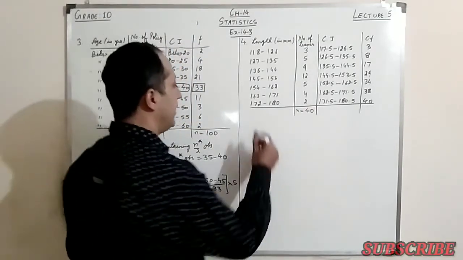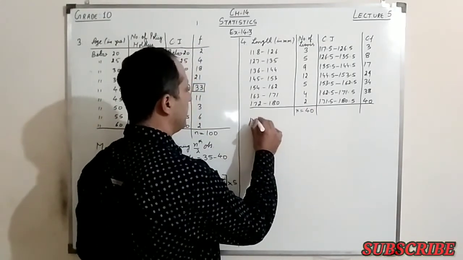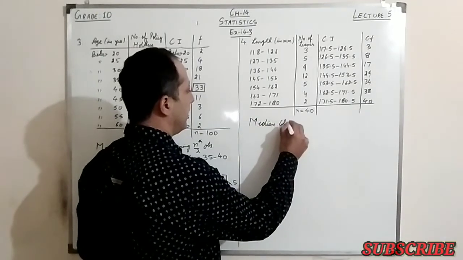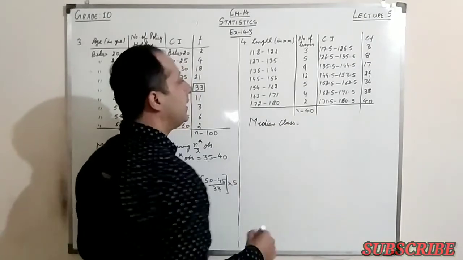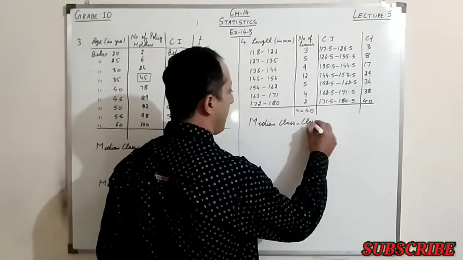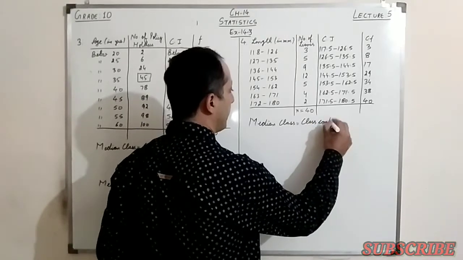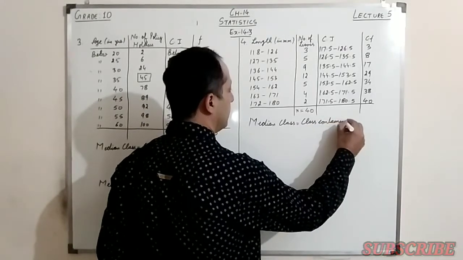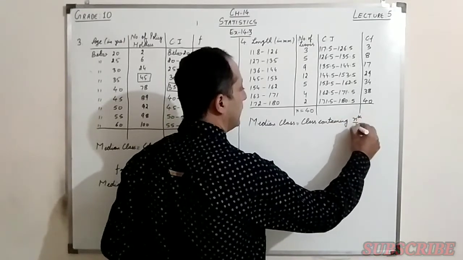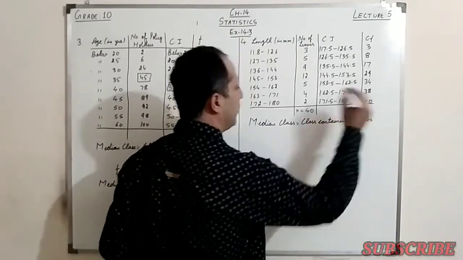So the first step, find the median class. The median class here would be the class containing the n by 2 observation.